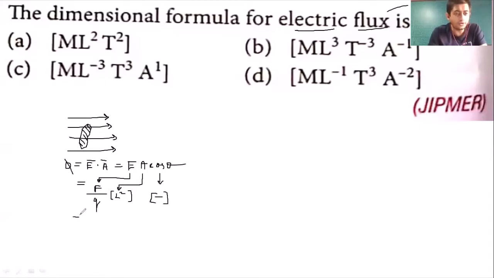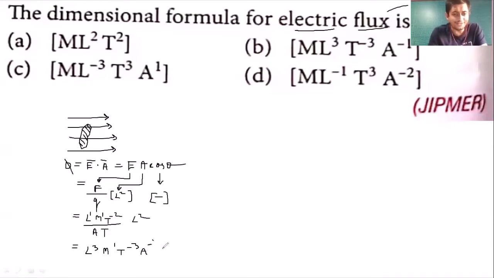Now force, we know that the dimension for force is L1 M1 T raised to minus 2. That becomes the dimension for force divided by Q, मतलब A into T. And we have L raised to 2. So that becomes equal to L raised to 3, M raised to 1, T raised to minus 3, and A raised to minus 1.